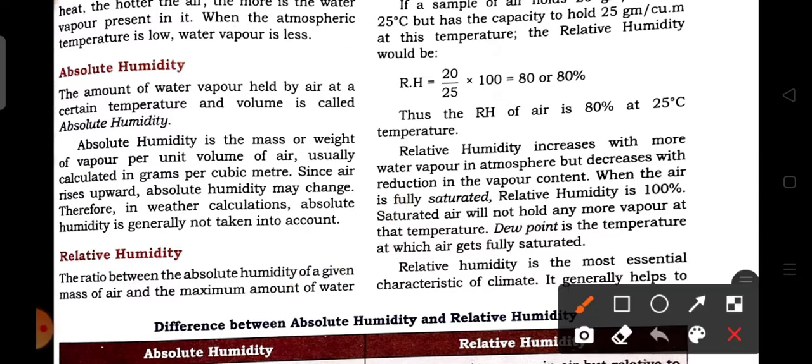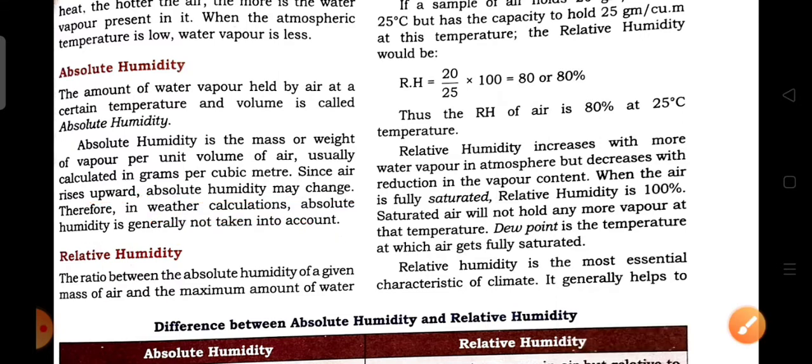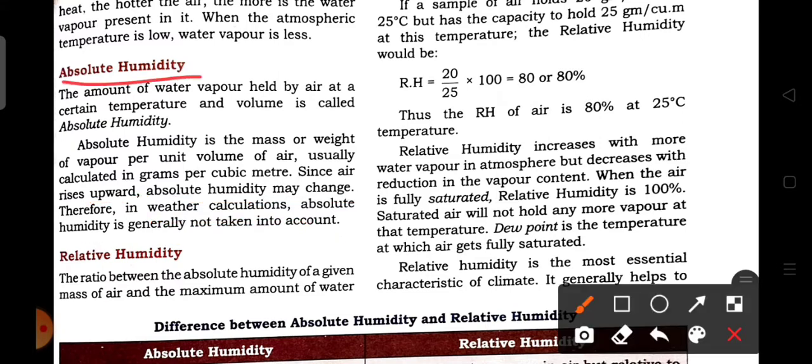Since the air rises upward, the absolute humidity may change. Therefore, in weather calculation, absolute humidity is generally not taken. Here we see that the absolute humidity is dependent on the temperature and the volume. For that reason, absolute humidity is not taken for the calculation of weather, as it is sensitive to atmospheric pressure and temperature. Now we will discuss relative humidity.